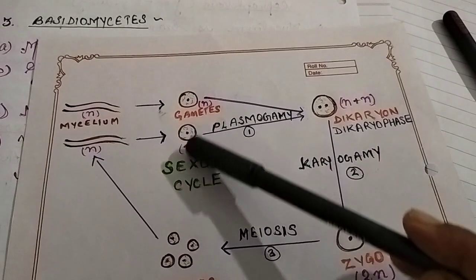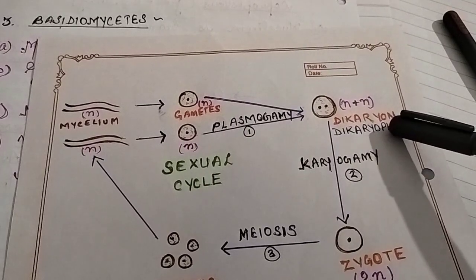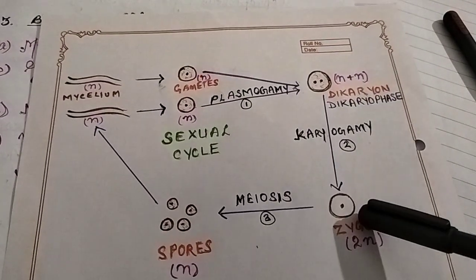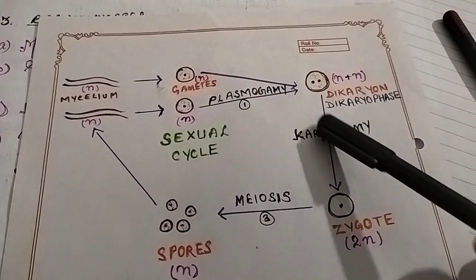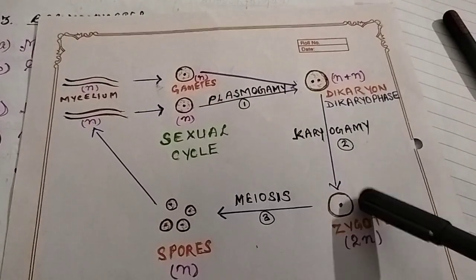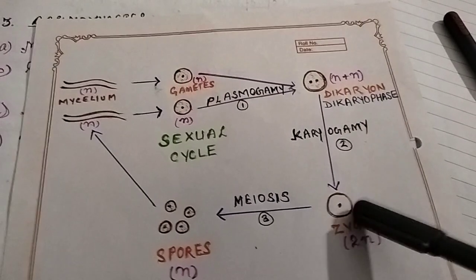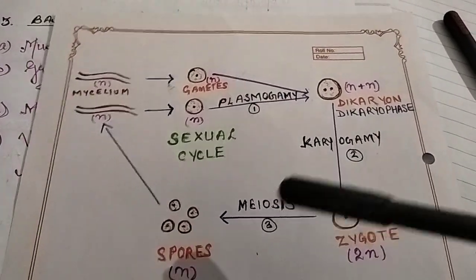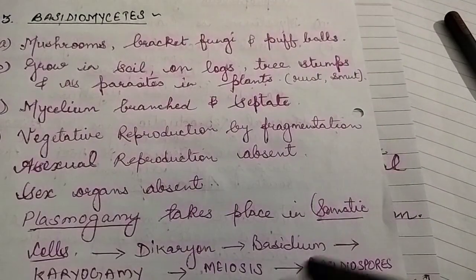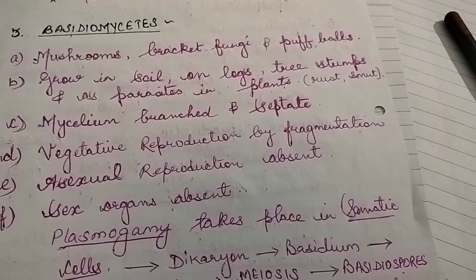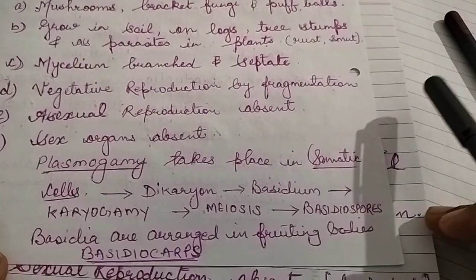As a result of plasmogamy, N plus N dikaryon is formed. Dikaryon forms zygote. Now basidium is formed. Karyogamy takes place, and inside the basidium meiosis takes place. One zygote forms 4 spores. Okay, the same cycle is going on here. Inside basidium karyogamy, that means nuclear fusion, will take place.